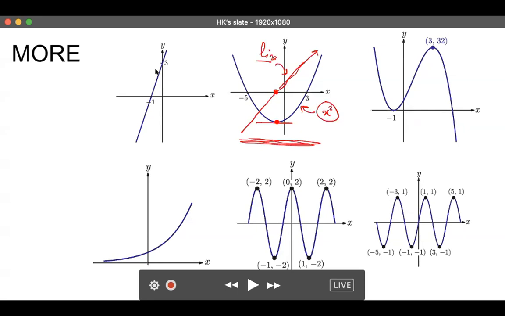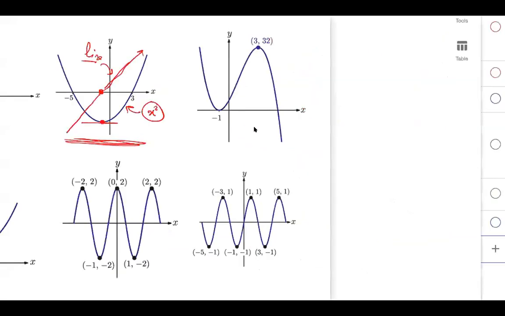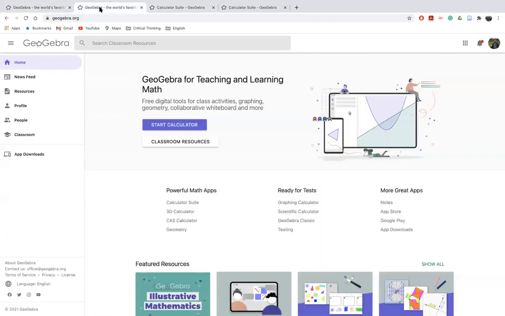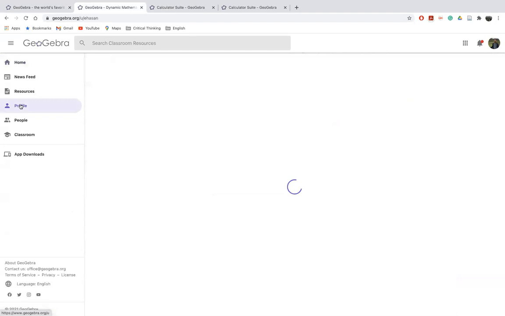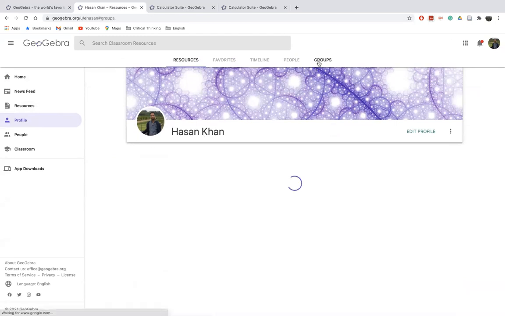And for this, right now, I want you to do something. I'm just talking for the last more than 1 hour. So it's your turn to do something. And let me just show you what you are going to do. I want you to log into your GeoGebra right now. Okay. You're already using the laptop, so you can simply open a new tab and move to GeoGebra and go to your group.